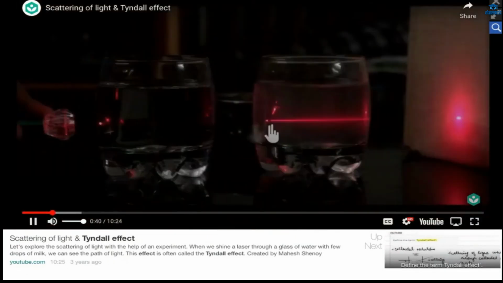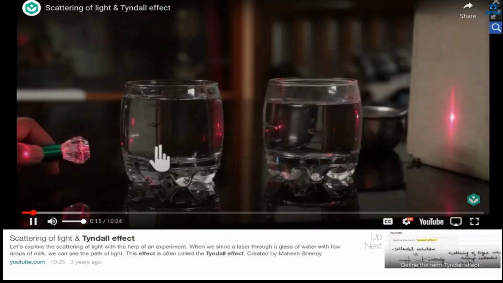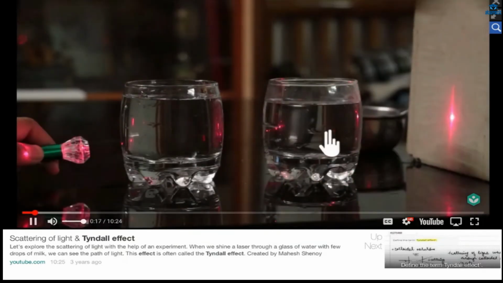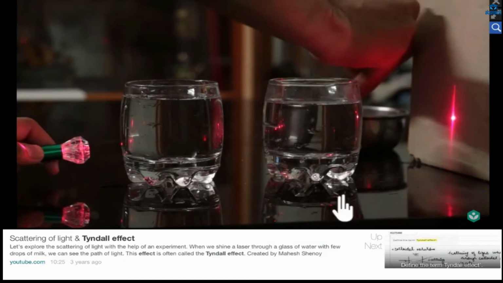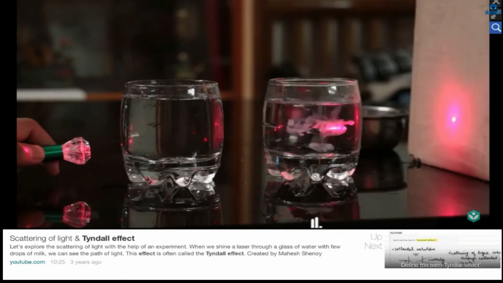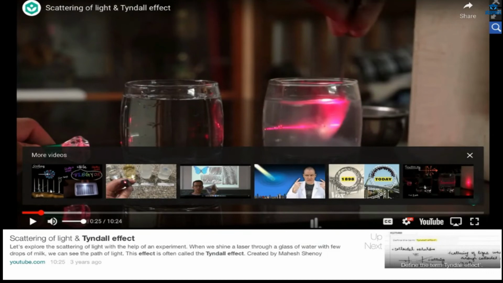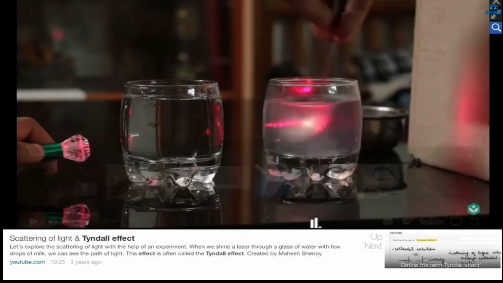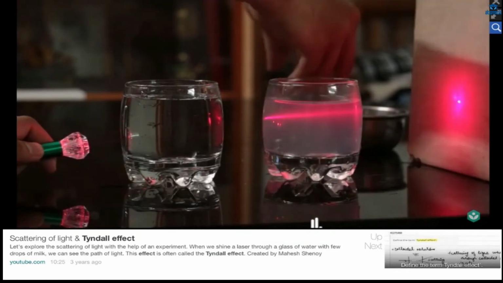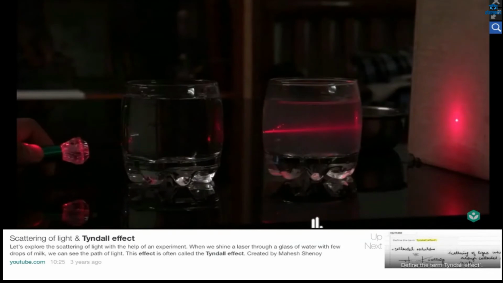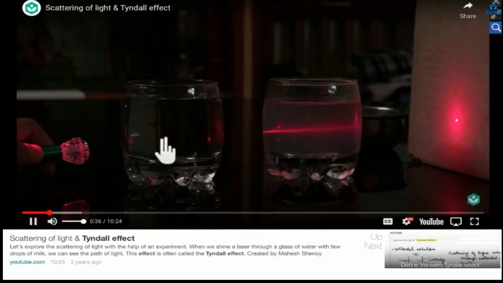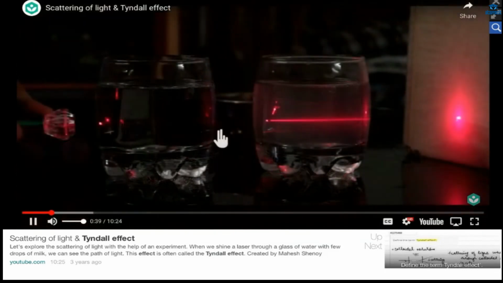See what's happening if this is the beam. If you will see, this guy is adding milk in this colloidal solution. This is my colloidal solution. If the guy is adding milk, see what happens, the scattering of light takes place in this colloidal solution. But in the true solution, scattering of light is not happening.